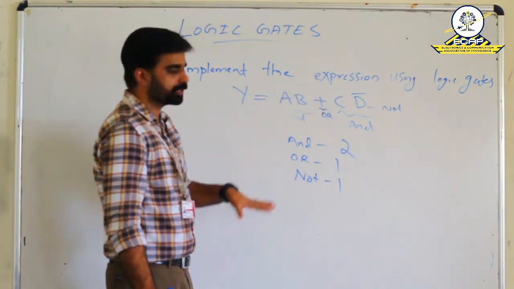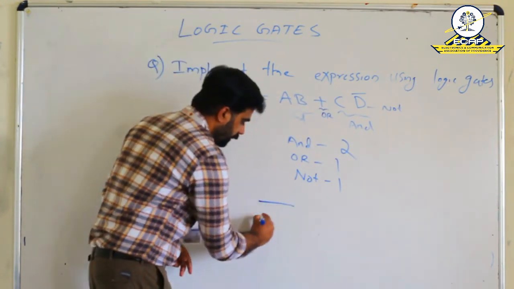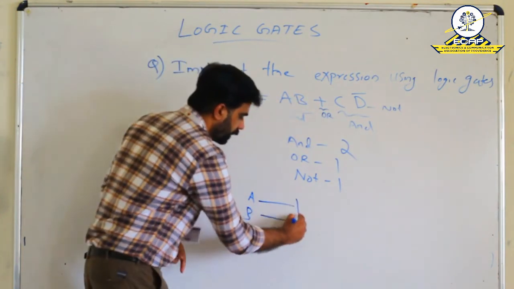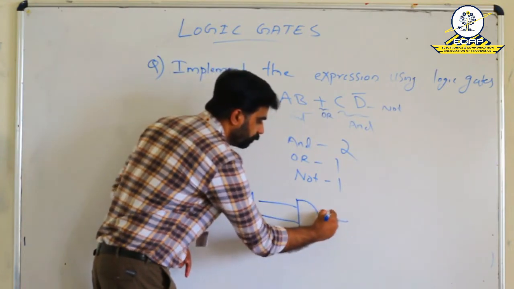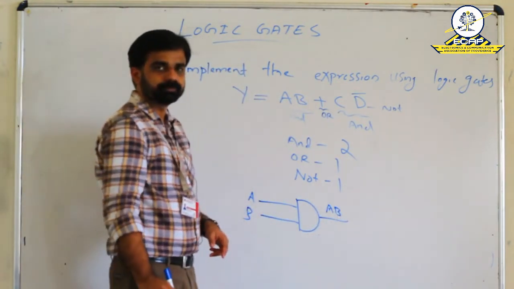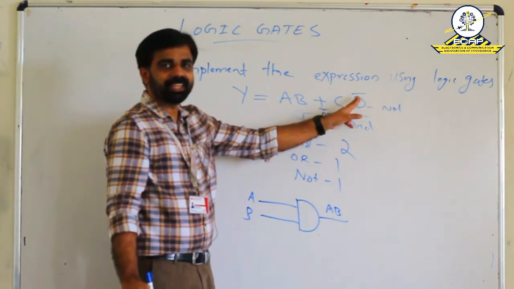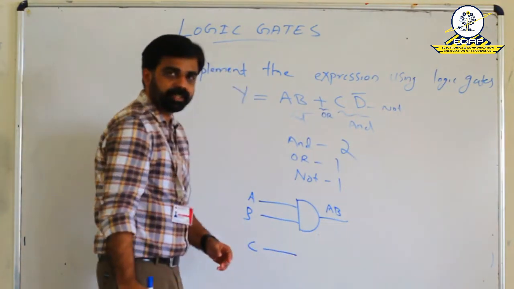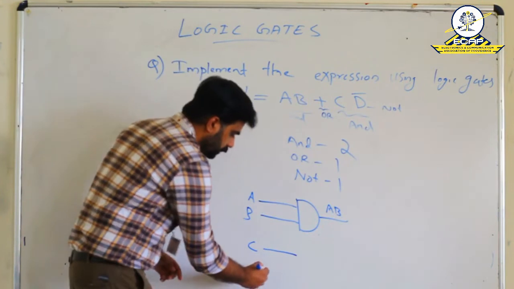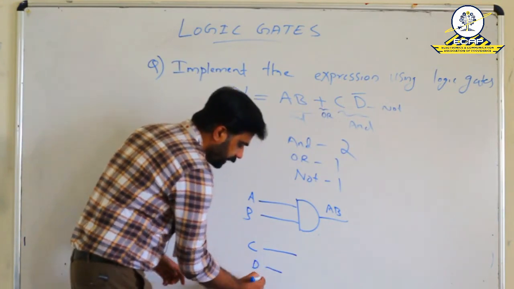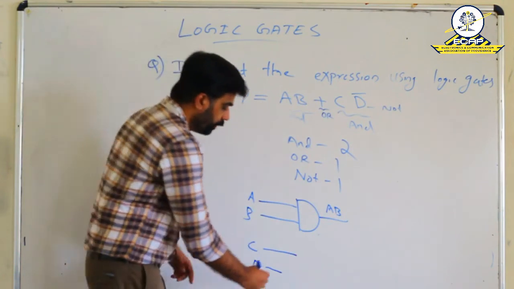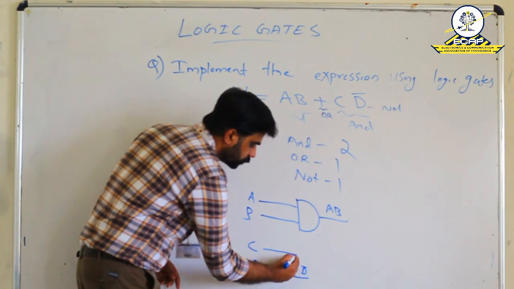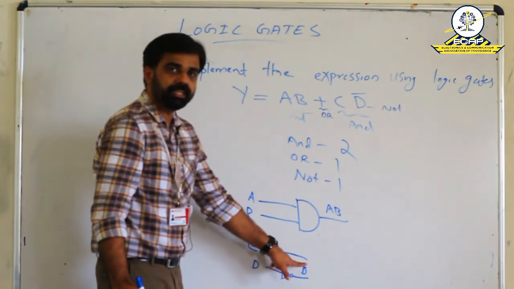Now we can implement this expression, that is A and B. If A and B are the inputs, just draw the AND symbol. We will get A and B. Our next expression is C and D bar. C we can directly take. Next is D bar. So here we have D. In order to generate D bar, we have to draw the inverter. Then it becomes D bar. So now we have C and D bar.